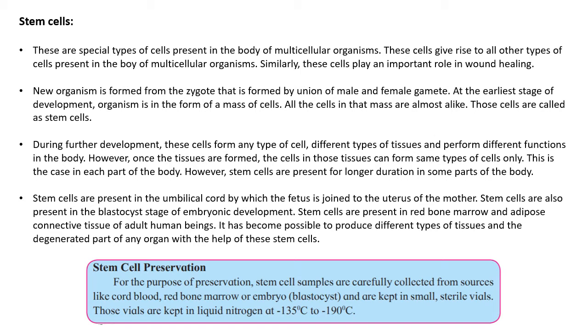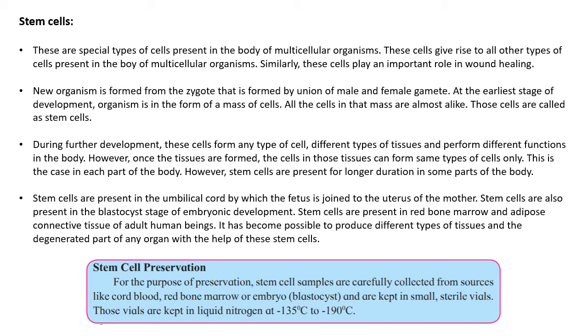We can find stem cells in the umbilical cord present in the uterus of mother, in the blastocyst stage of embryonic development, in red bone marrow, in adipose connective tissue of adult human, in blood. It has become possible to produce different types of tissues and the degenerated part of the organ with the help of stem cells.